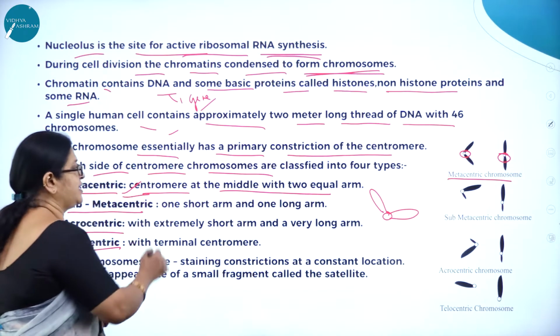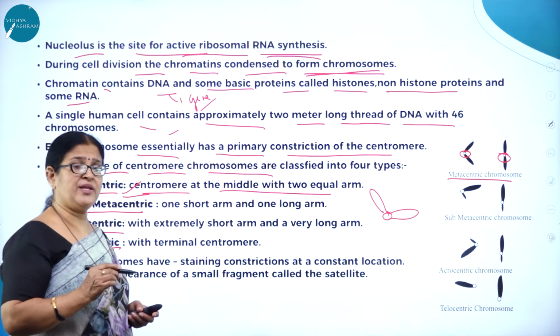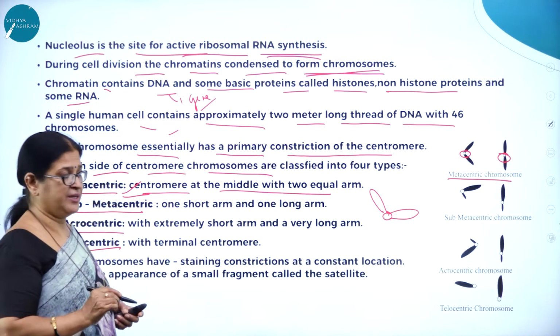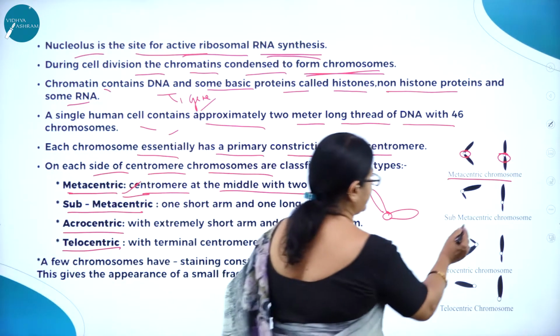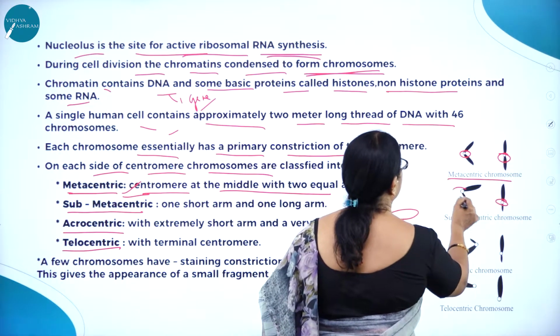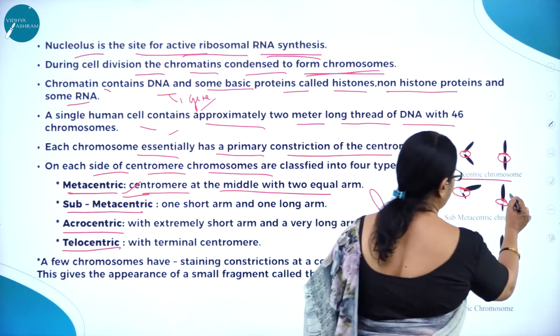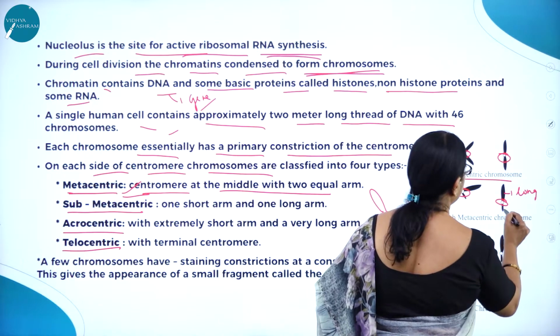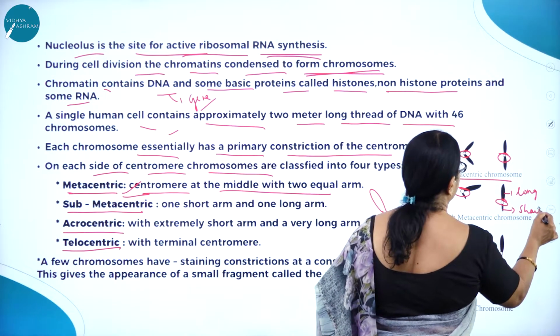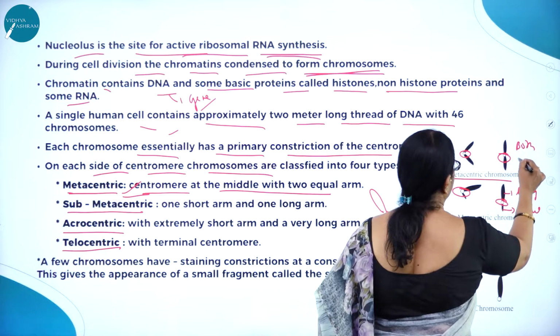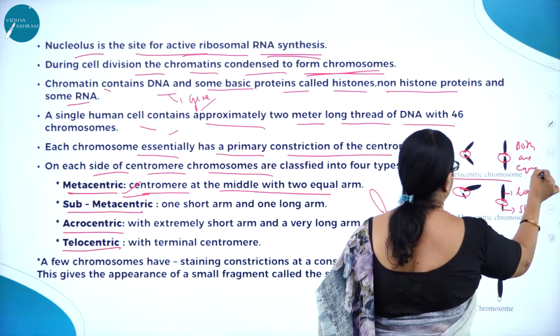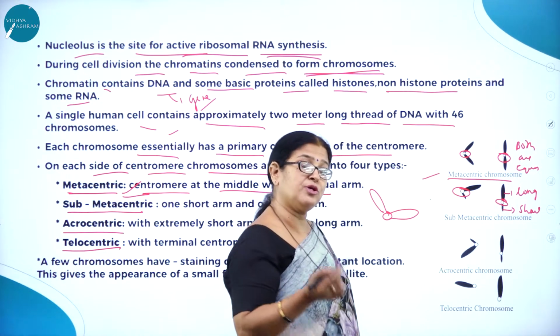What is submetacentric? The centromere is slightly away from the center. Here you can see submetacentric. The centromere is slightly away from the center, so much so that one arm is long and the other arm is short. Here in metacentric chromosomes, both the arms are equal.